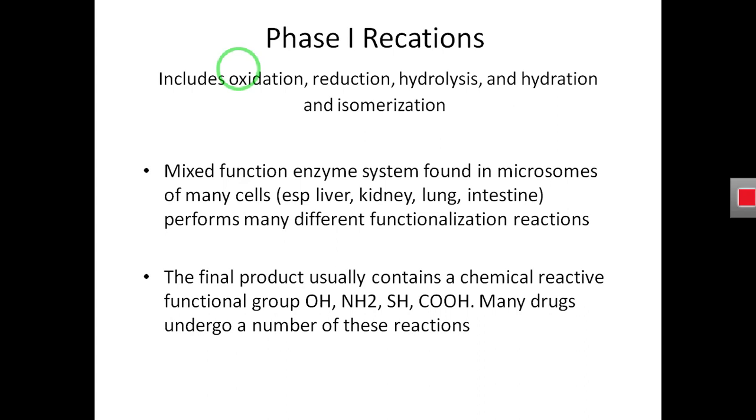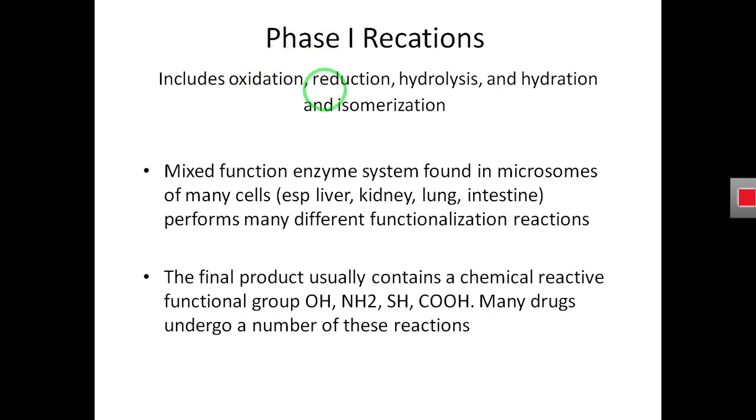You have to keep in mind that in phase 1 reaction, the drug is somewhat polarized, somewhat meaning having a polar group. However, to become fully polar, it has to be further metabolized in phase 2 reaction. So now, what are the enzymes that are present in the microsome of the liver?